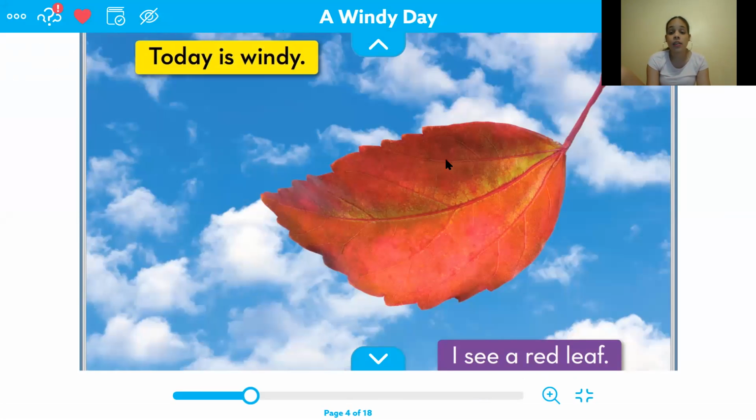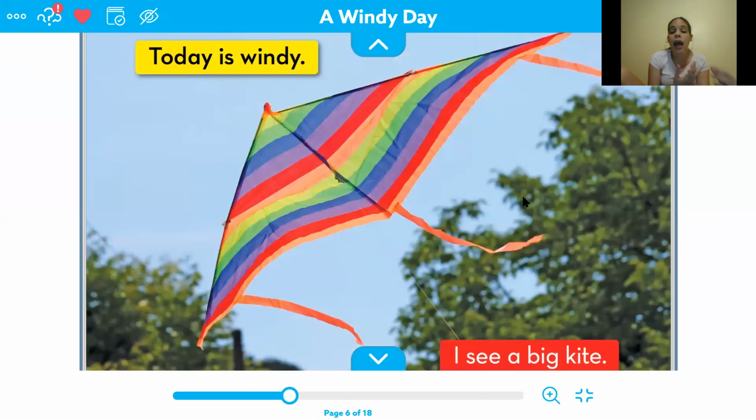I see a red leaf. Look at the red leaf right here, my friends. Today is windy. I see a big kite. Look at the kite, my friends. It's different colors and it's all the way up in the air.